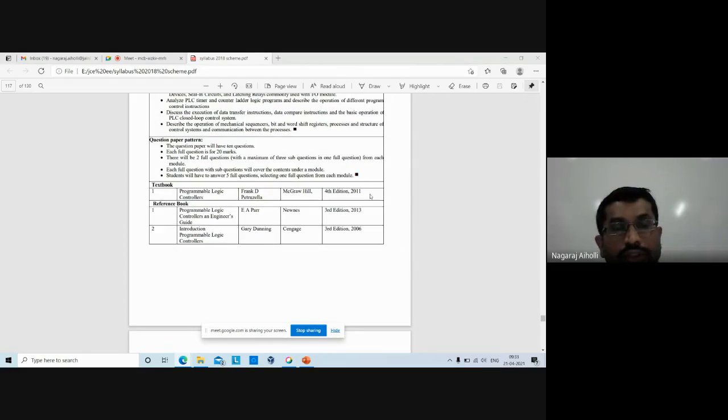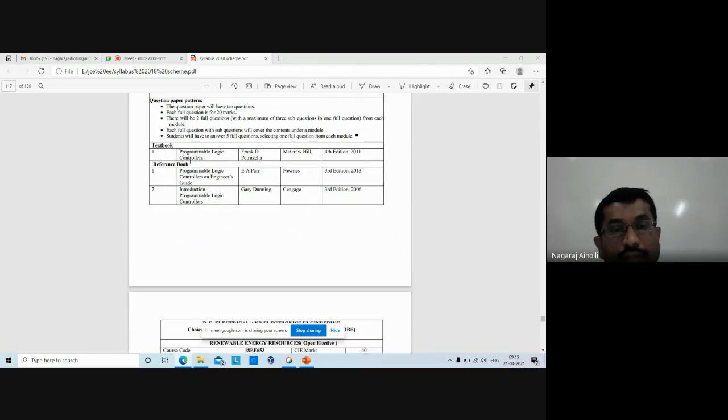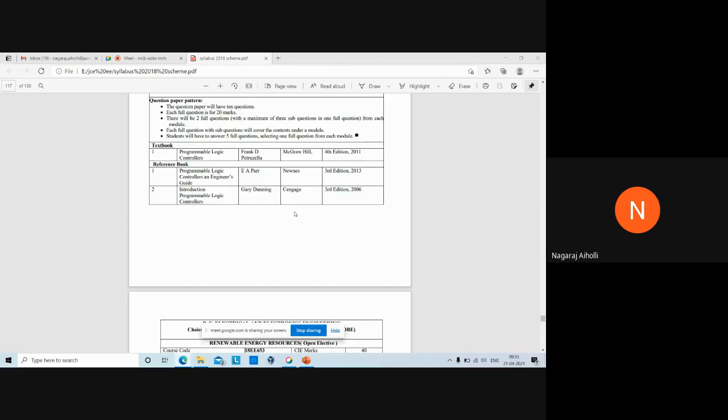Then coming to the textbooks, first one is Programmable Logic Controllers by Frank D. Petruzella, right? It is by McGraw-Hill, 4th edition, 2011. Reference books are Programmable Logic Controllers: An Engineer's Guide by E.A. Parr, Newnes publication, 3rd edition, 2013. And the last one is Introduction to Programmable Logic Controllers by Gary Dunning, Cengage Learning, 3rd edition, 2006. The soft copies of these books are available. I will share the soft copies of the books with you all, right?